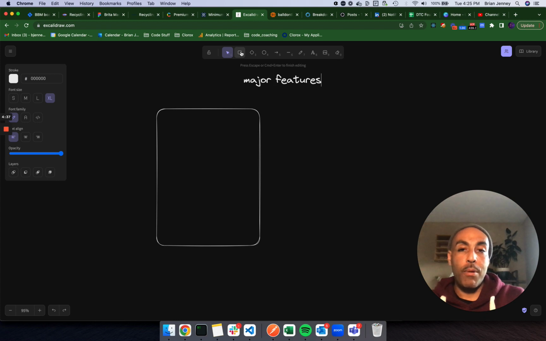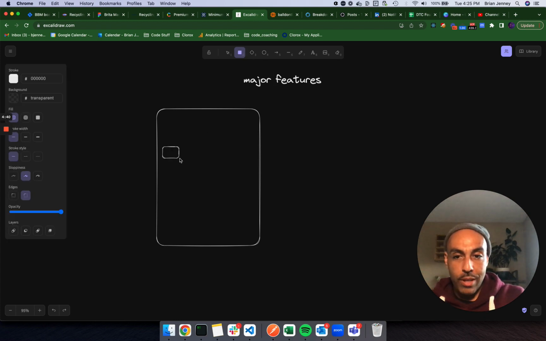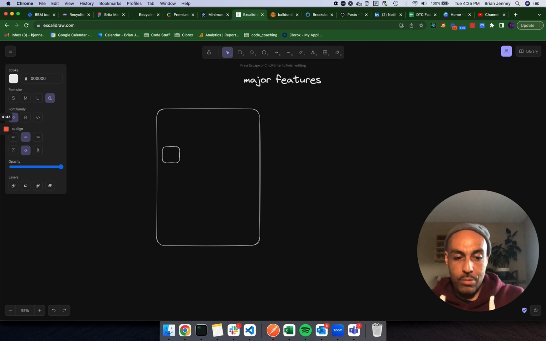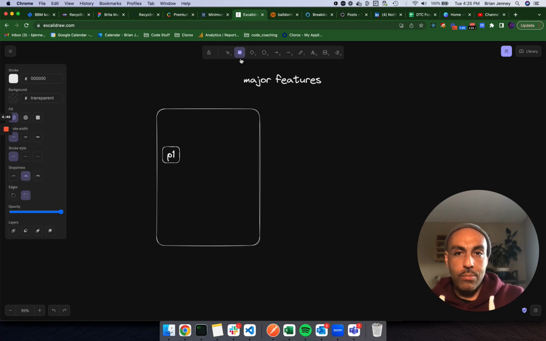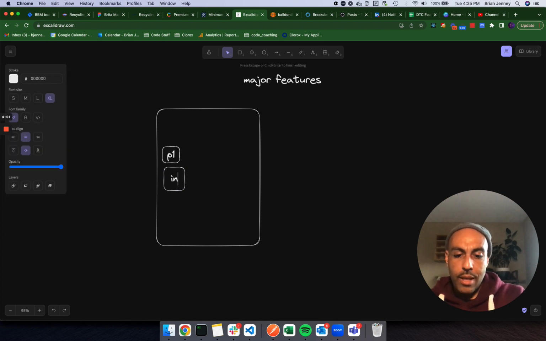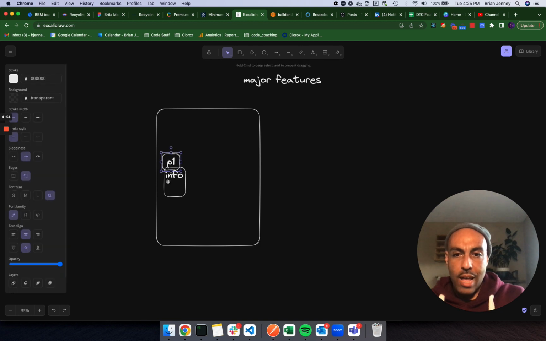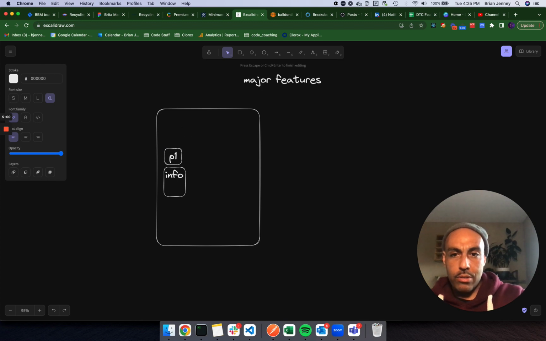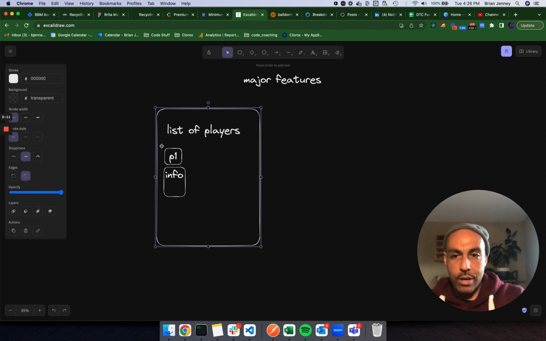So let's think. Maybe they come on the page and we just display a list of players, right? Maybe we have player 1, and we have some information about them under here. Info, yeah, boom. And then we have a bunch of that around all the screen, right? We have a list of players, and we could just write up here, list of players. Cool, if I can spell, pressure's on. Okay, we have a list of players. Excellent, sweet. Look at us cooking. So we'd have one player here, and I'm trying to make copies of this player. Okay, maybe I won't do that. We have the idea. We have a list of players.